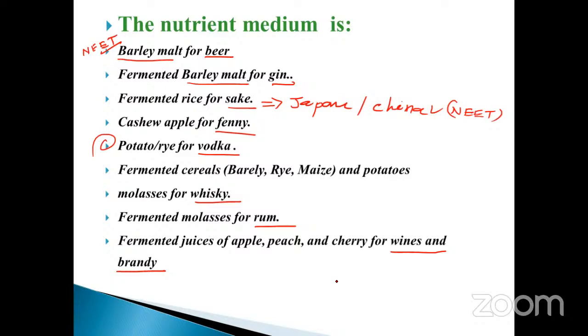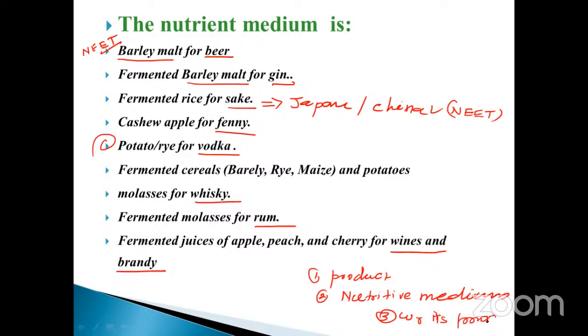These are the product. First of all, you should note it down: the product. Second, you should note down which nutritive medium is used specifically. That is very, very important. And third is where it is produced. All those things are very, very important, my dear students.